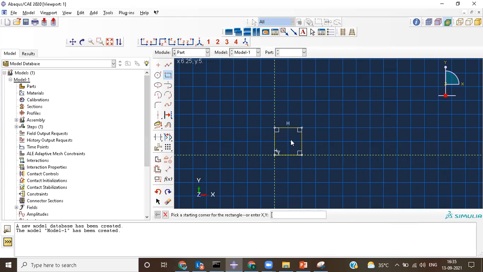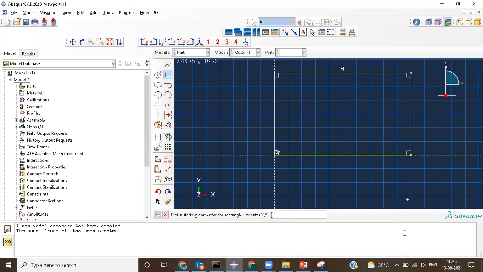Suppose if you want to come back, you just press Control Z, and it will automatically undo that. So again, you can go here, choose a point here, or you can drag and choose another point here also. Before, it was a 10 by 10 rectangle. I'm just creating it, or a perfect square.